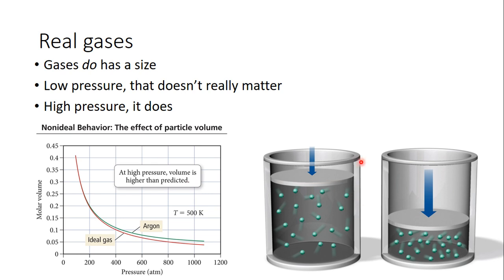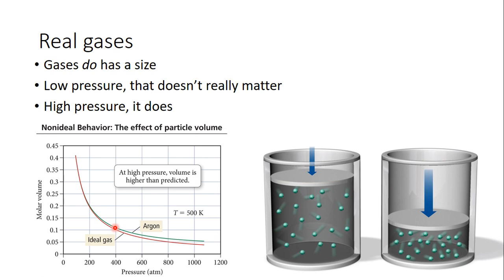And that can be shown here. So we have 2 cylinders. At low pressure, the gas molecules are really far from each other, and so they don't interact with each other. However, at high pressure, the gas molecules are very close to each other, so they're going to start hitting each other.